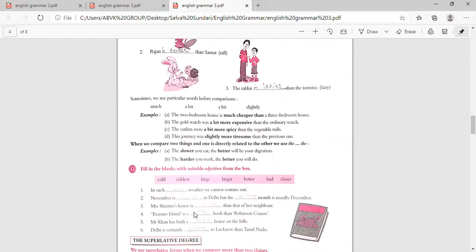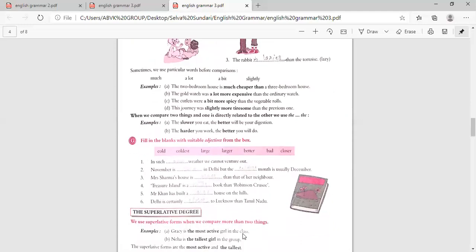Mrs. Sharma's house is larger than that of her neighbor. Treasure Island is a better book than Robinson Crusoe. Mr. Khan has built a large house in the hills. Delhi is certainly closer to Lucknow than Tamil Nadu.